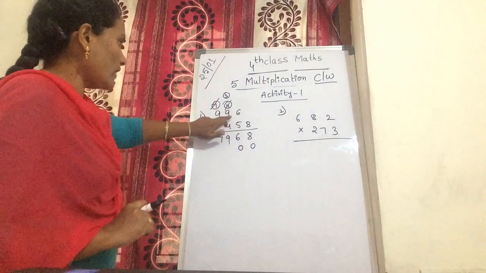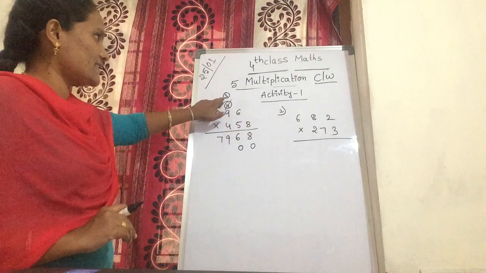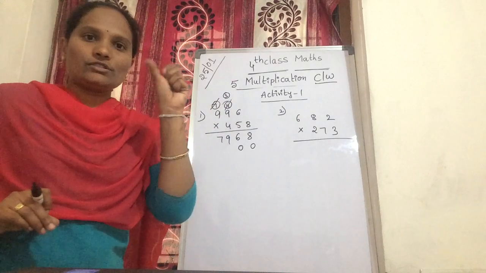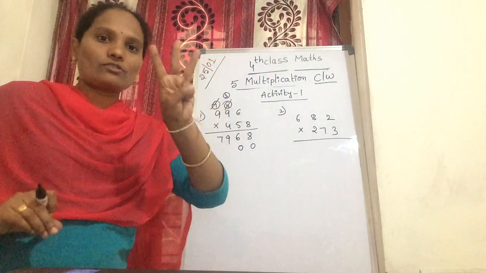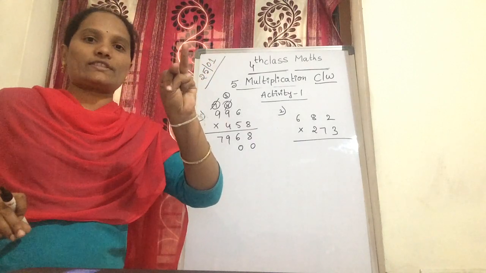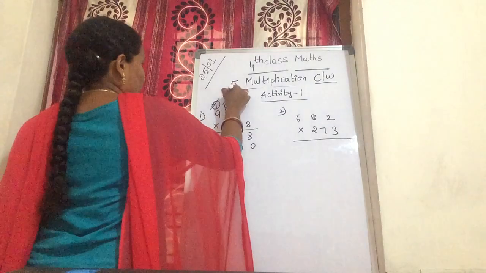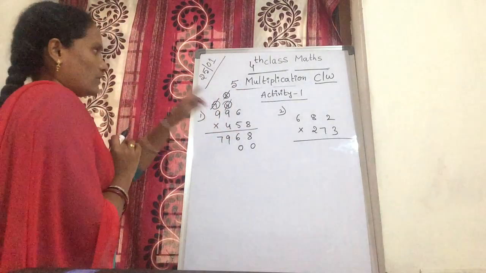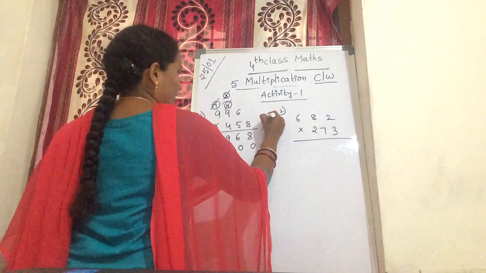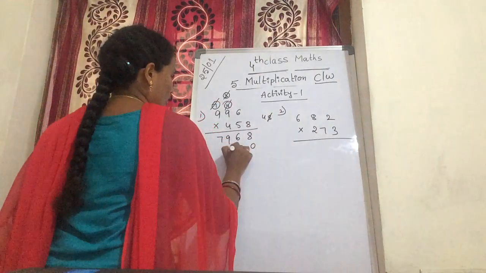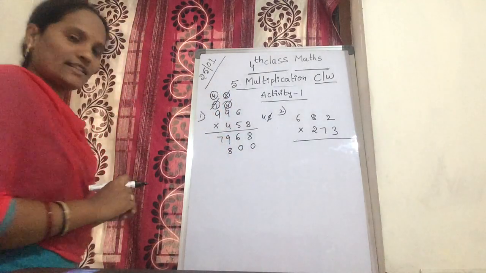So again, 5 9s are 45. 45 plus 3. 45 after how much? You are adding this carry 3. So 45, 46, 47 and 48. You get 48. After adding, you cross it out. Okay. In 48, 8 is kept down and 4 is again a carry over.